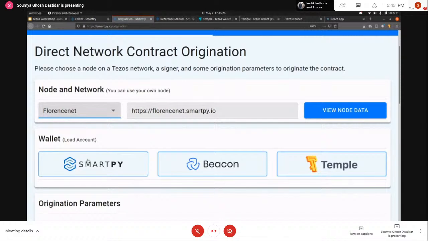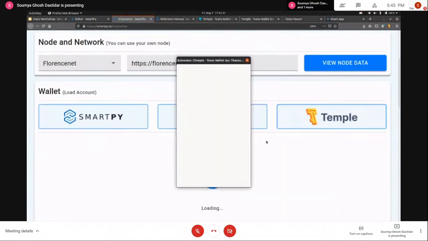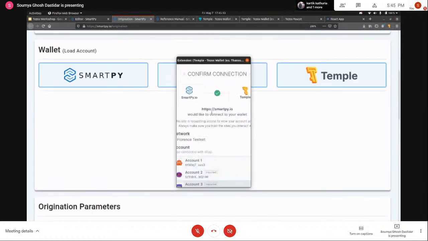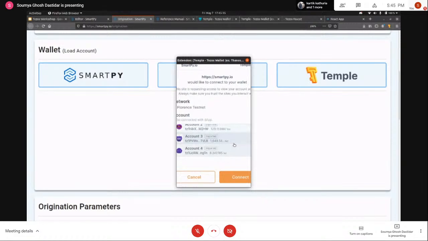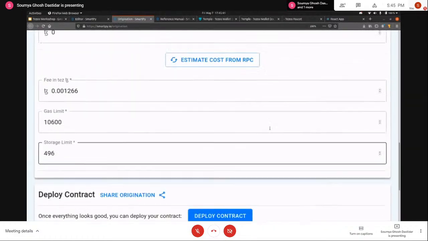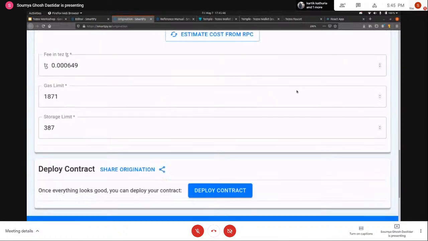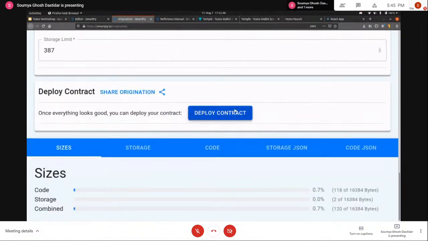And then you can connect your wallet. There are different options to connect the wallet. I'm using the Temple or Thanos wallet. Here I can click on Temple, and that will pop up the wallet, and we can select the account. Let's say I'm going to connect this account, and it's going to say that the account has loaded. And once the account is loaded, you can estimate the gas and fees required to deploy the contract and finally deploy the contract.